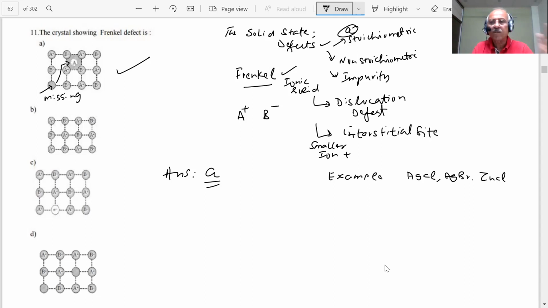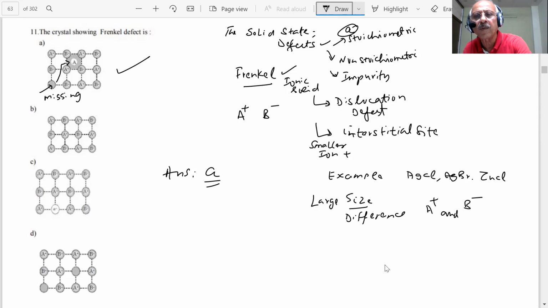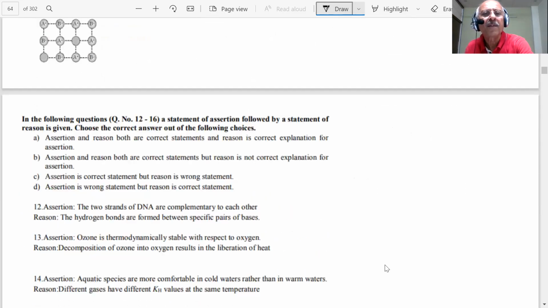These are the examples of this, students: AgCl, AgBr, and whatever other examples there are. Usually, which ionic solids will show this? When there is a large difference in the size of the anion and cation, a large difference in size between the plus and minus ions. All this is a revision of what we have done, students. You are aware of it. We are prepared for the exam, students.